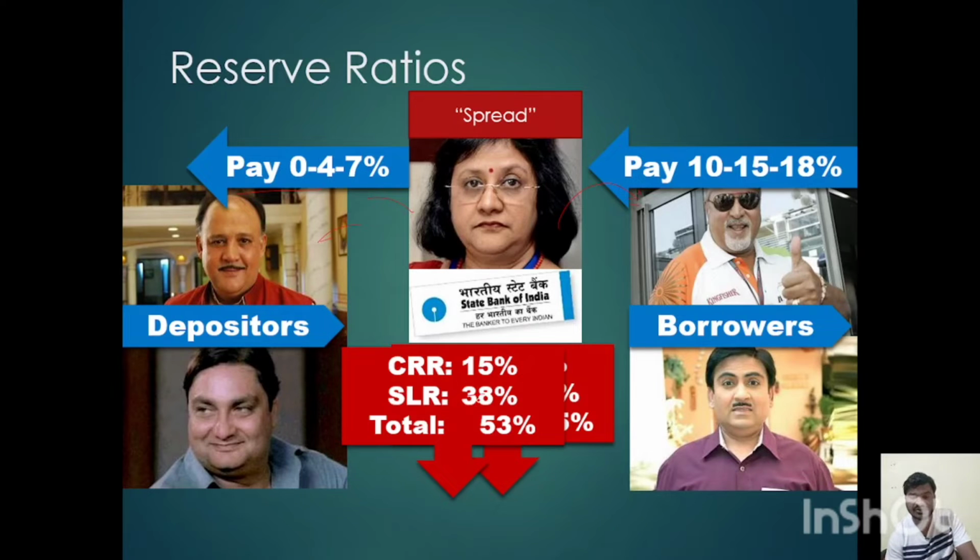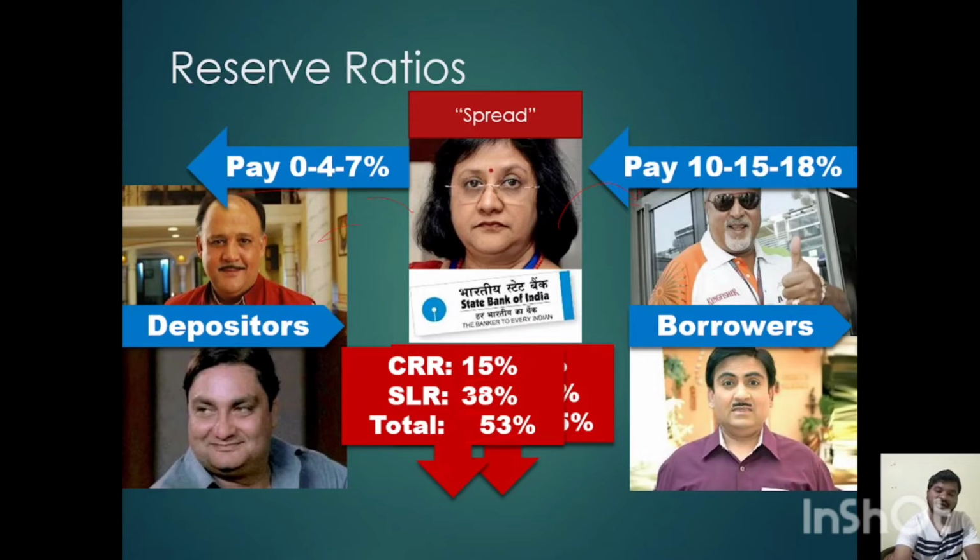CRR 15%, SLR 38%. Now total 53% of money, whatever it has taken from the depositors, 53% of that NDTL should be maintained with RBI previously. Because of this, the bank is having a lesser amount to lend, and it has to pay interest to the depositors also. So the spread of the bank used to be very high. So the interest rate of the loans used to be very high.